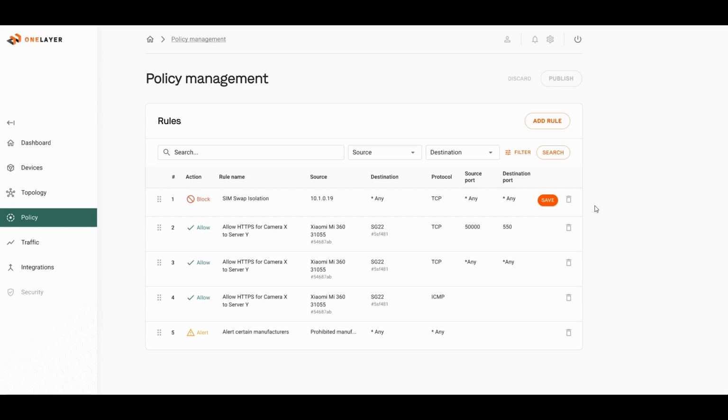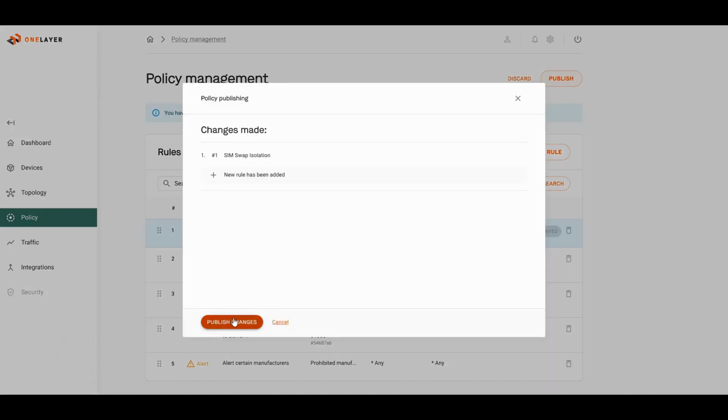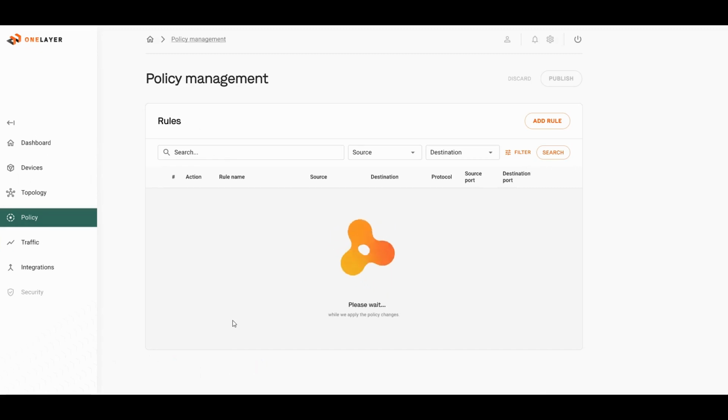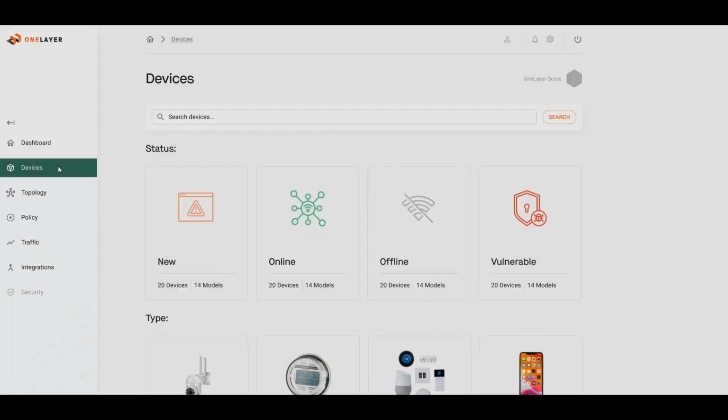And now we have the rule set. What this rule will ensure is that no traffic from the source of 10.1.0.19, the iPad of utility 2, will be able to stream data to any other device in our network. Let's save this rule and publish the changes. So now the rule is set. Let's wait a little bit and see if there is more traffic attempting to leave iPad 2 that was now blocked because the rule exists.